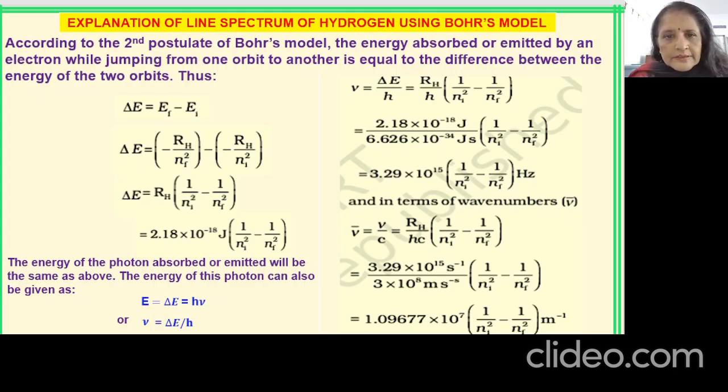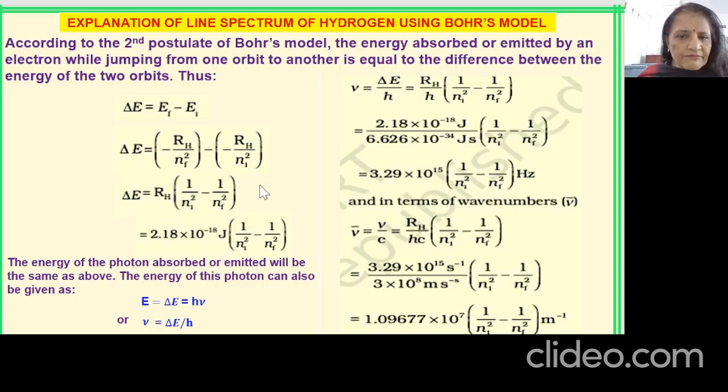Now, according to the second postulate of the Bohr model, you know that the energy absorbed or emitted by an electron will be the difference of the two states, that is del E is equal to E2 minus E1. Simply putting the values of E2 and E1 as given by Bohr, minus RH by nf square and minus RH by ni square, we get this formula: del E is equal to RH.